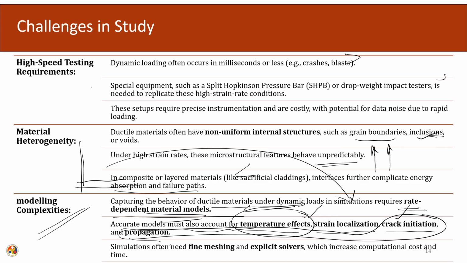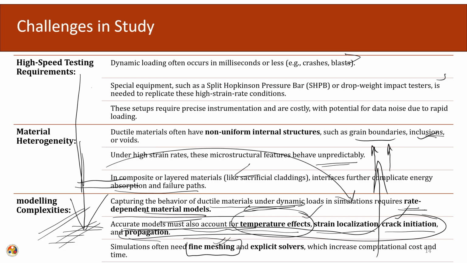Additionally, in a dynamic case, we have to mesh our model. The finite element mesh has to be very fine in order to capture the complex behavior. There are different processes occurring, like spalling and crack initiation. So, this requires very fine meshing, and due to this fine meshing, the computational time goes up a lot. Also, very high performance, very powerful computers are required to carry out the simulation.